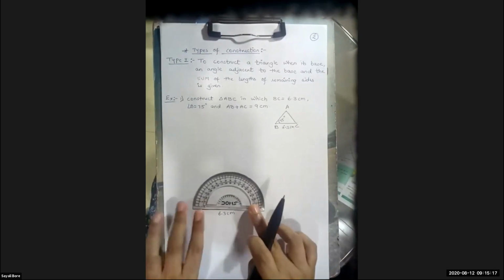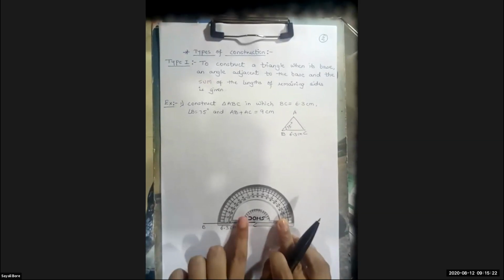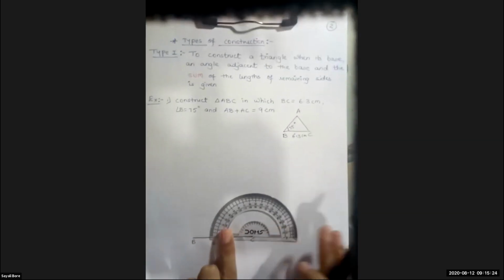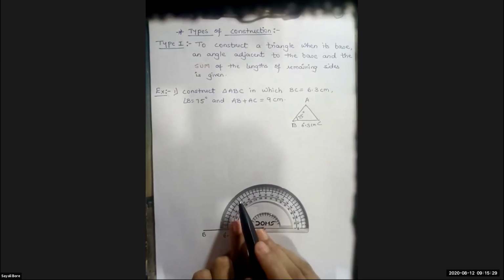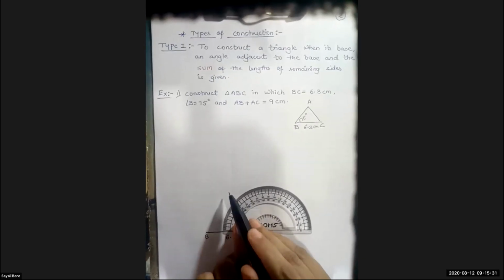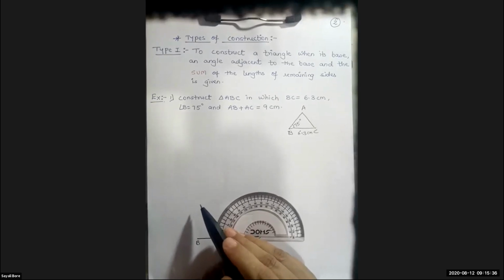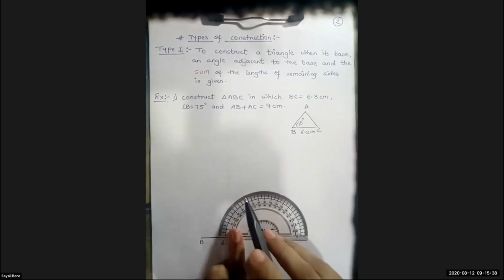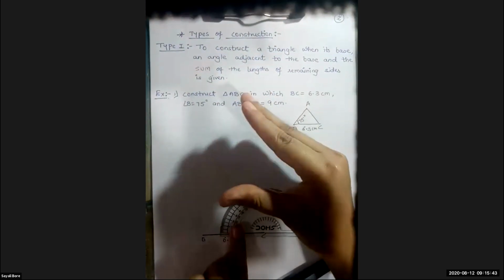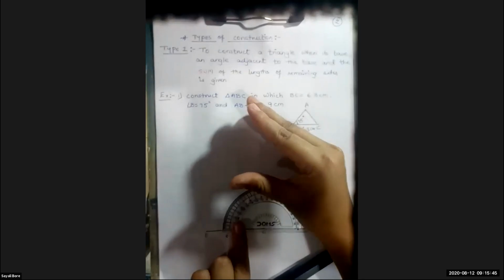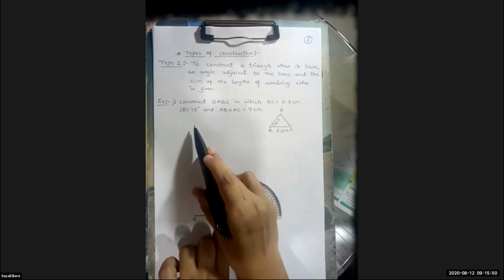But if I am placing my protractor on point C, that is on my right hand side, then your acute angle will be on the left hand side. Will be where? On the left hand side. See students, acute means what? A small, this shape, acute angle, V shape. Now, your angle B is given as 75.